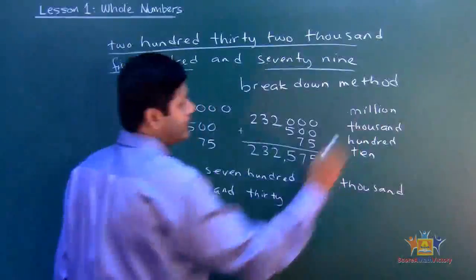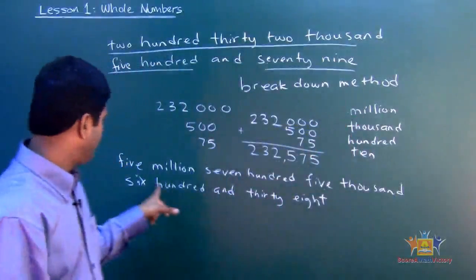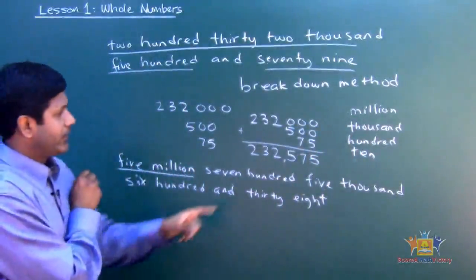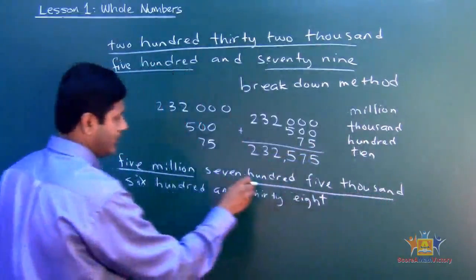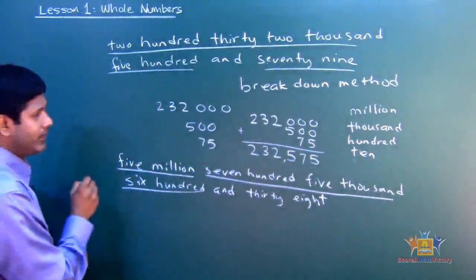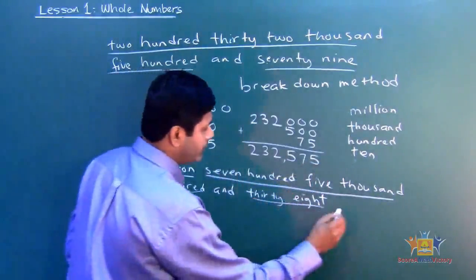So what is breakdown method? All right, so we're going to look for the word million. Do we have a word million? There's a million right there. And then line up like that. Now go to the next one, which is what? 1,000. Is that 1,000 right there? And then 100. That's 100 right there. See that? And then 10. And this falls under the 10 family. We're just going to put all together.